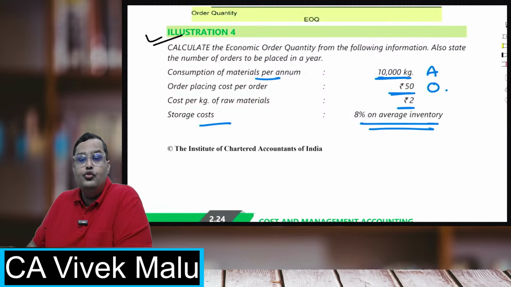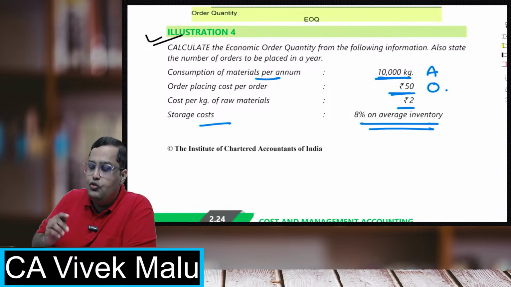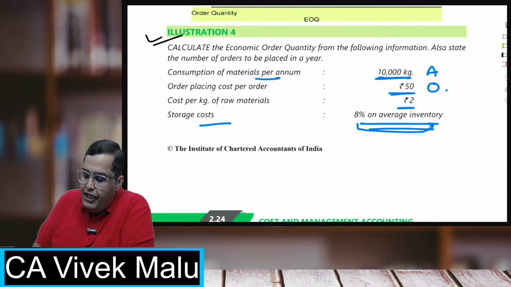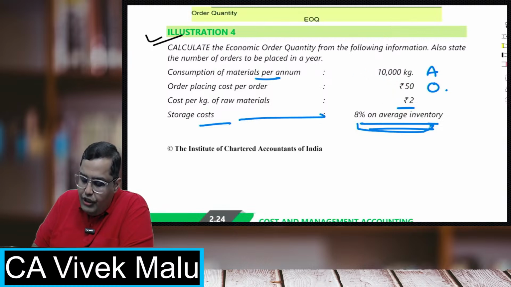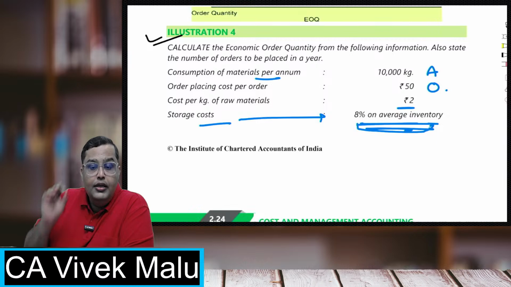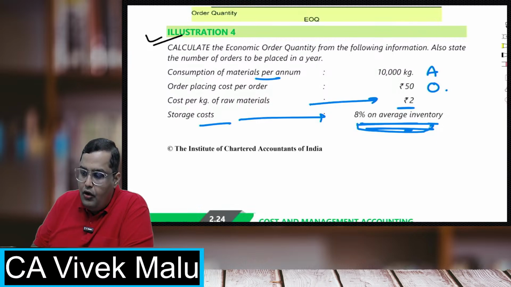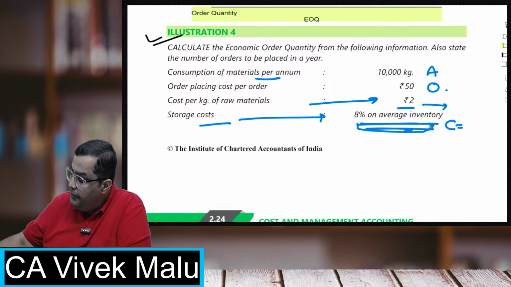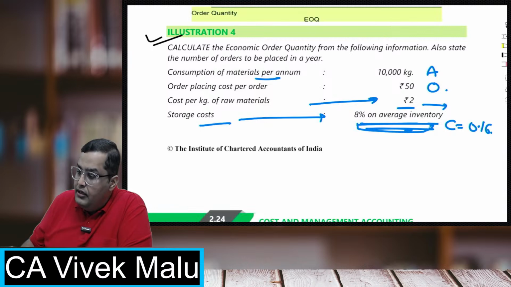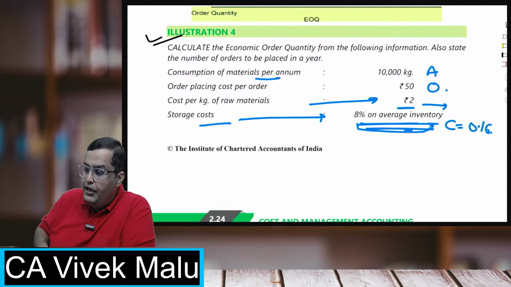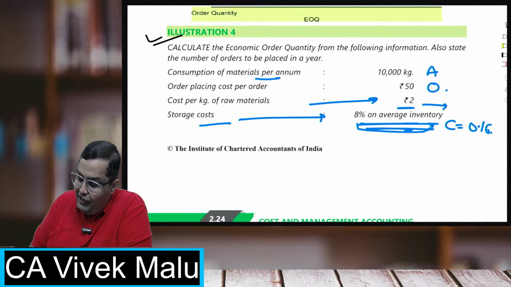I have seen some students jumbling up. Some students don't understand, sir, this 8% we have to take off which figure? This or this? Always remember, if the storage cost is given in terms of percentage, you have to always take it on the cost per kg. So 8% of 2 rupees. So my carrying cost will be 2 rupees into 8%, that is 16 paisa. I've already got the right answers from students over here.